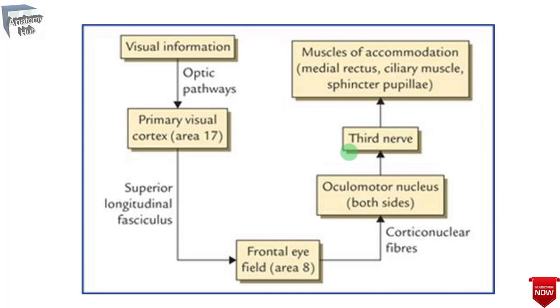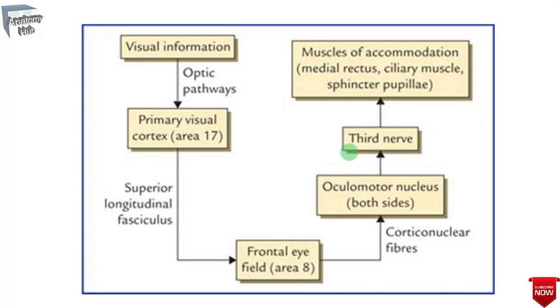So here we will see the pathways of the accommodation reflex. So the afferent limb, that is the visual impulses that travel through the optic nerve, optic chiasma, optic tract, and towards the lateral geniculate body, and the optic radiation to the visual cortex.